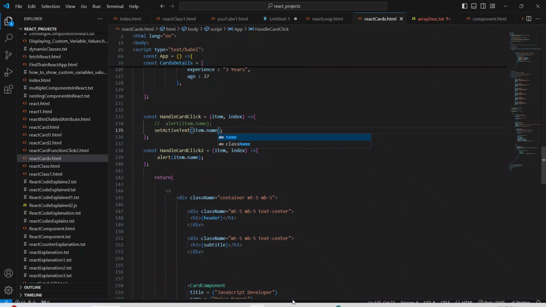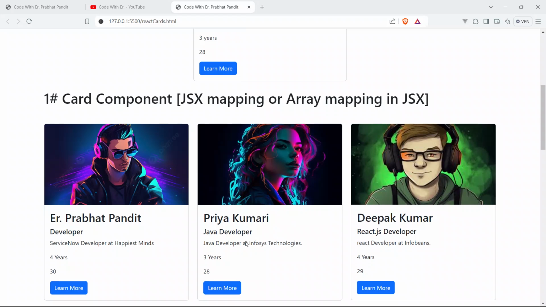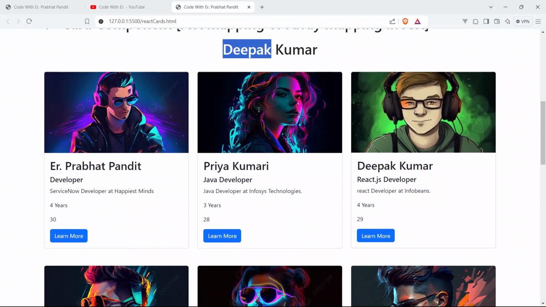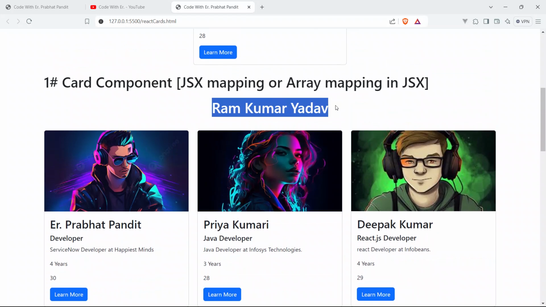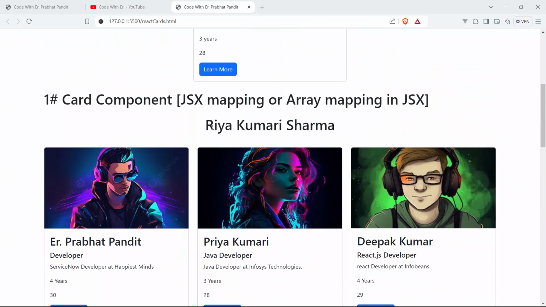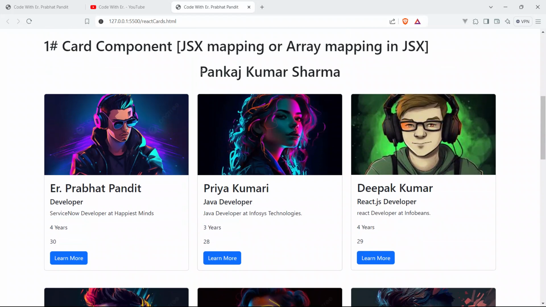Save your code, go to the browser, and now click anywhere on this card. Click anywhere. See, boom guys, you can see ER Prabhat Pandit is now being displayed. Click Priya Kumari. See, Priya Kumari. Click on Deepak Kumar. See, it's Deepak Kumar. Click on Ram Kumar Yadav. See, it's Ram Kumar Yadav. Click on Riya Kumari Sharma. See, it's Riya Kumari Sharma. Click on Pankaj Kumar Sharma. See, it's Pankaj Kumar Sharma.